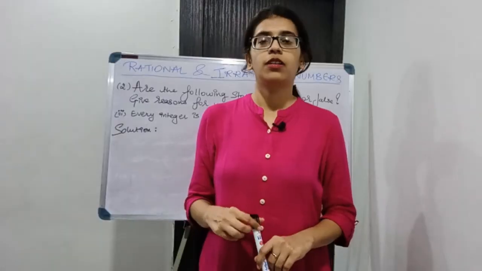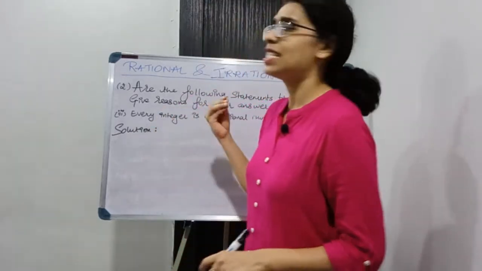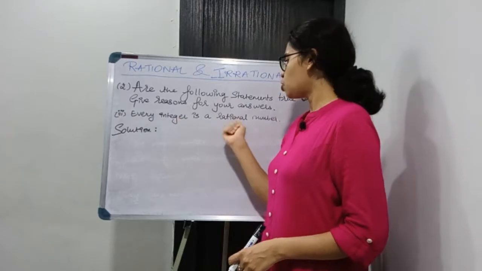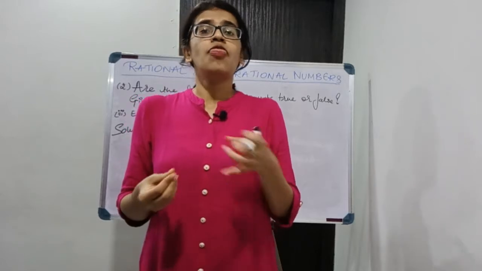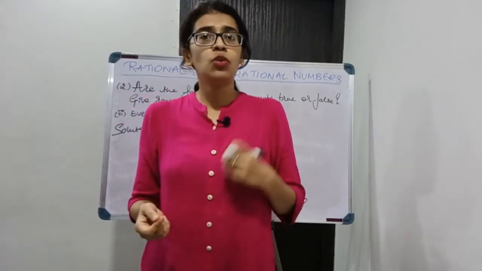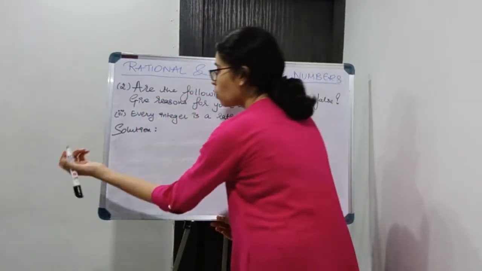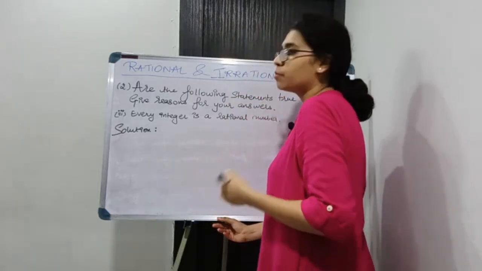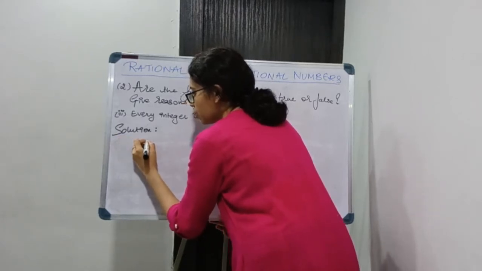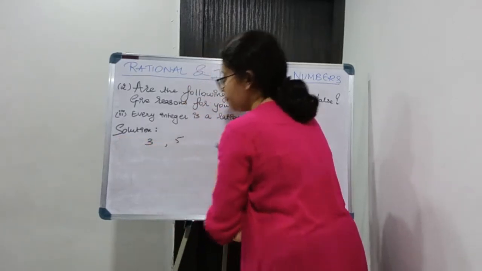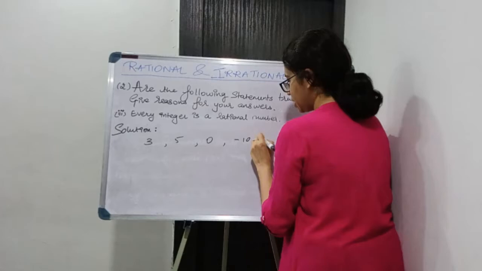Moving on to the third part of the second question. Now it is similar to the second part that we had done. Every integer is a rational number. Now can you write every integer in the form of p by q, where p and q are integers and q is not equal to 0? So let us check a few examples. Now integers are basically negative numbers, positive numbers and 0. So let us consider a few positive numbers, say 3 and 5. Let us consider 0. Let us consider negative numbers, that is minus 10, minus 11.